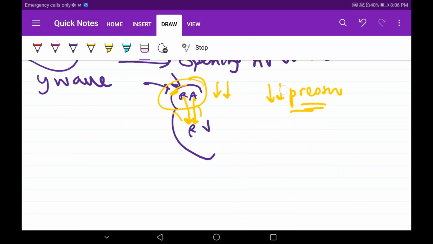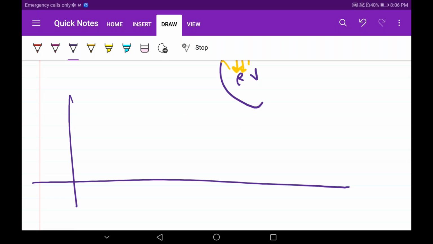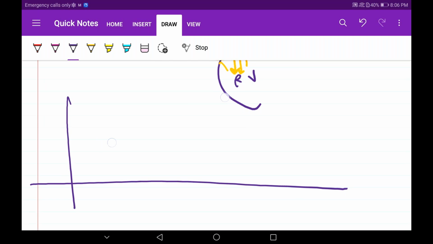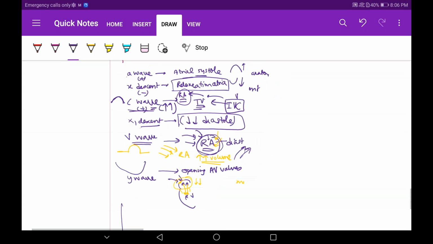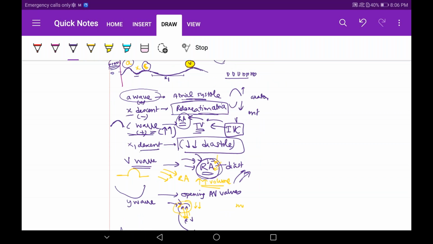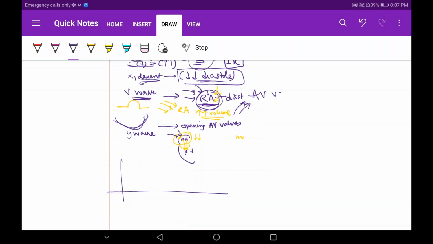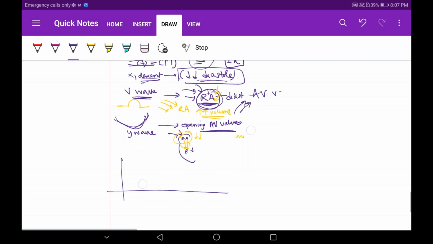Now I will summarize again on the graph. The A wave I told is atrial systole. The X descent I told is relaxation just after atrial systole. The C wave I told is because of the tricuspid valve pushing into the atria. The X descent I told again is in diastole. The V wave I told is because blood is entering into the right atrium but the AV valves are closed, so blood will put pressure on the right atrium. And again when the V wave comes, the Y wave comes, it is because of the descent, the opening of AV valves, that is, the volume is decreasing in the right atrium.